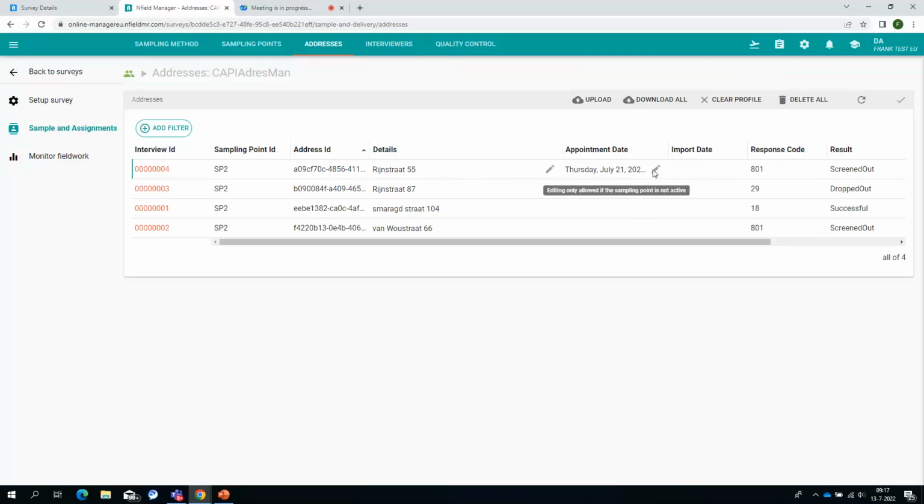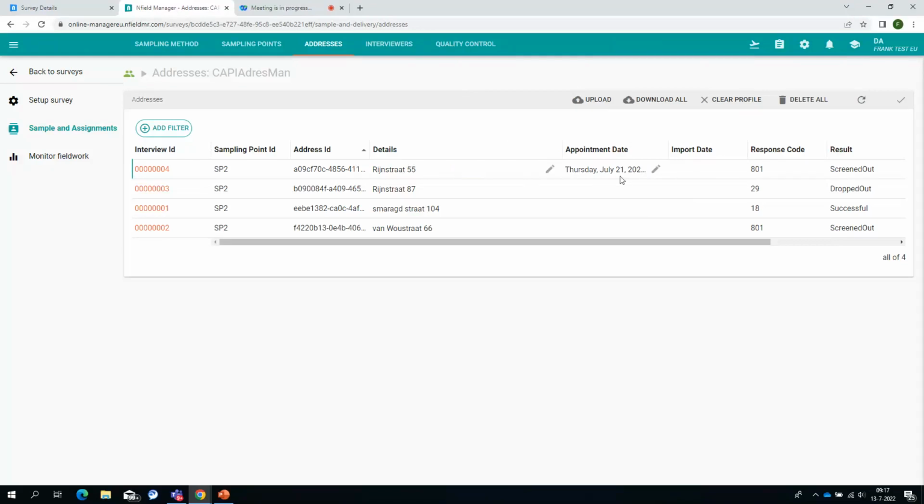You can edit the appointment date, but you can only do so if that address is no longer active. So as long as that address is out with the interviewer, is out on a device, you cannot edit it, because that would be confusing: you would have changed this while on the device it still has not been changed.